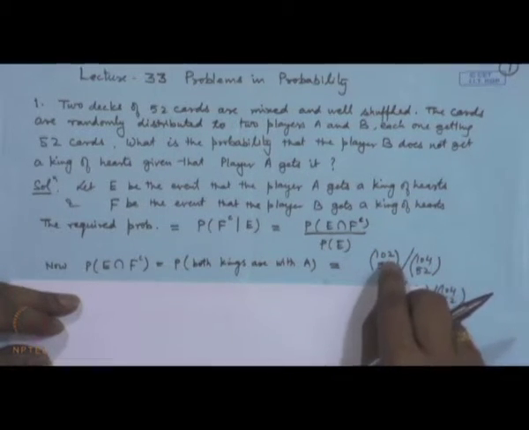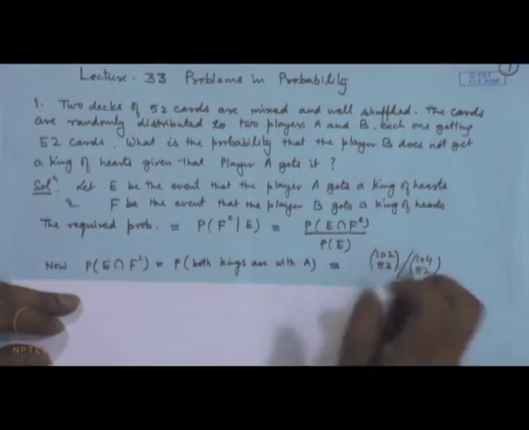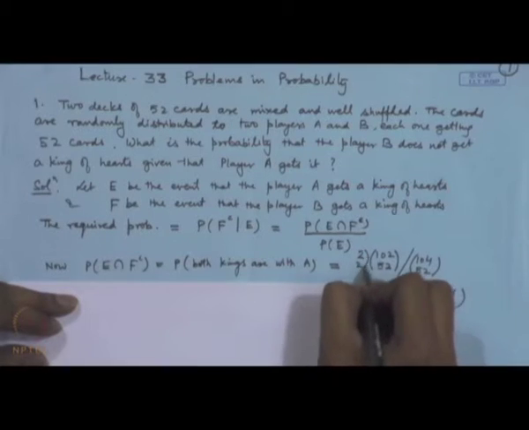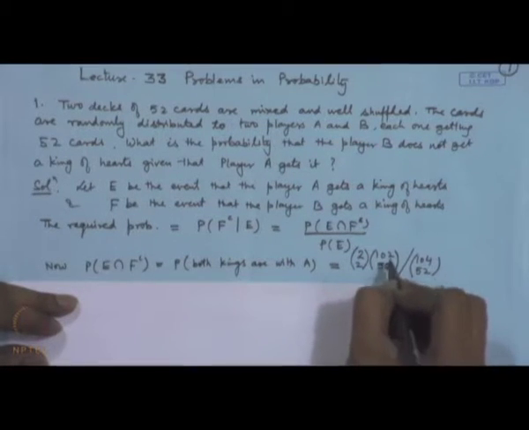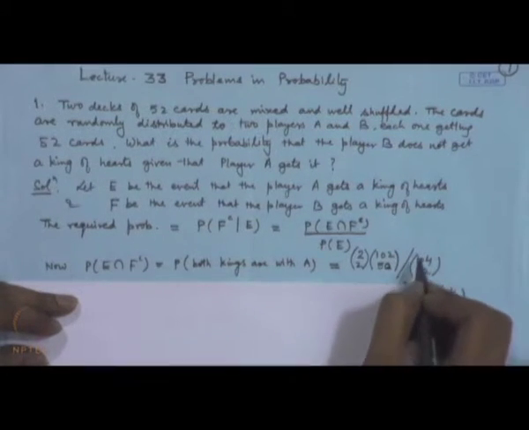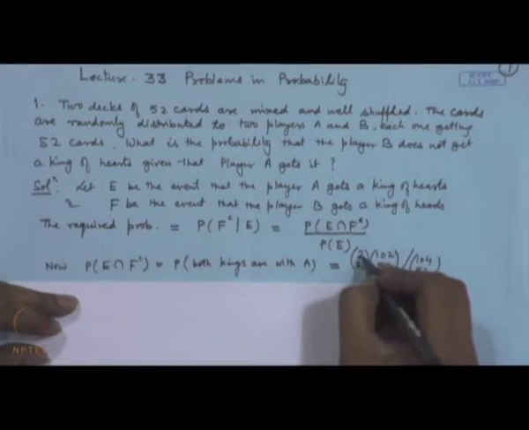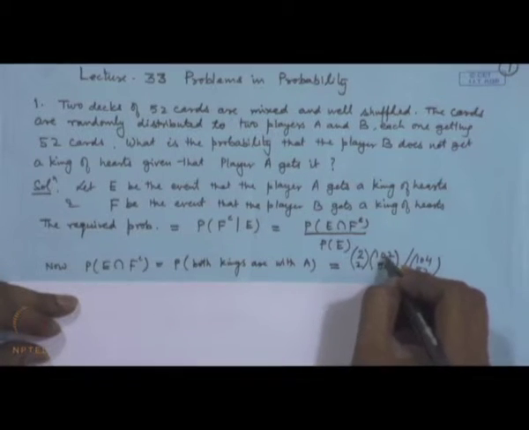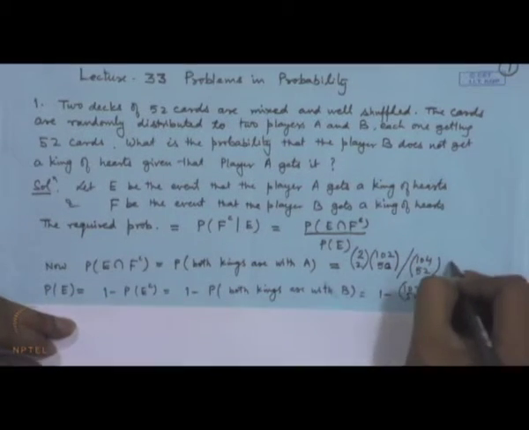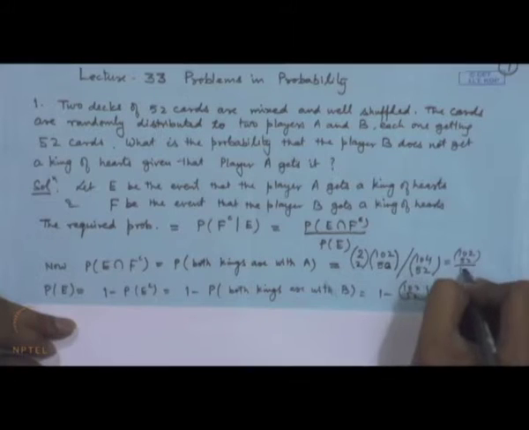That means, we can write it like this: 2C2, he gets both the kings, and out of the 102 remaining cards, he gets the remaining 50, divided by 104C52. This is the total number of ways of distributing 52 cards to the player A out of 104 cards. Out of this, he gets both the kings. So, two kings were there, he has selected 2, and out of the remaining 102 cards, he gets 50 cards. So, this is also equal to 102C52 divided by 104C52.